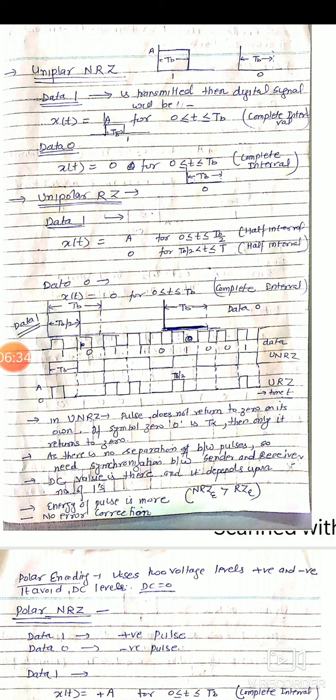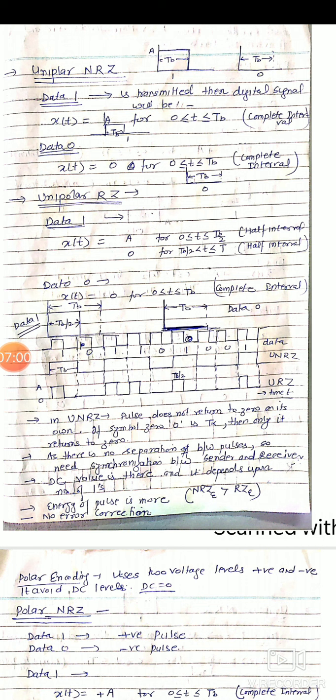If the baud rate of the pulse is TB, then data 1 in non-return to zero will be represented by a clock pulse of amplitude A for the whole cycle, for the time period of TB. And data 0 will be represented by no pulse for the whole duration. For the complete interval, data 1 is represented by a +1 pulse and data 0 is represented by no pulse.